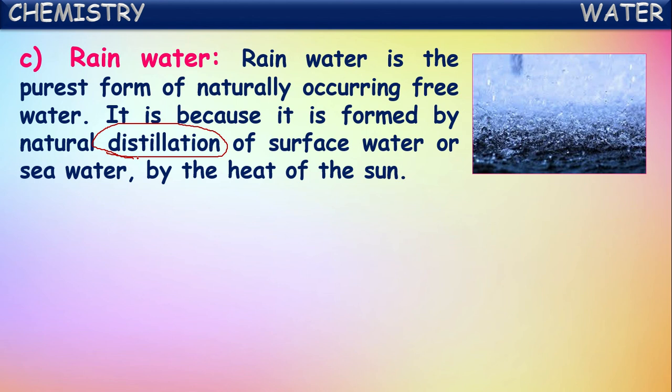So this rainwater again reaches the ground. So here what is happening? Pure water converting into vapor by the evaporation process and the same water from the clouds converting into liquid rain. So here only water is coming by this process called distillation. That's why we say rainwater is the natural purest form of water.